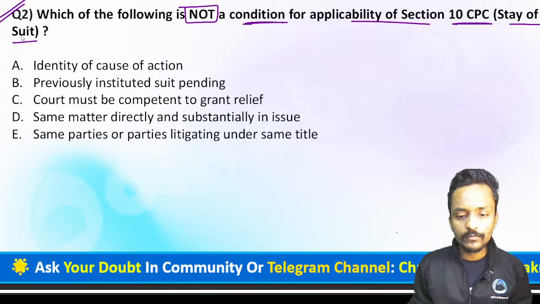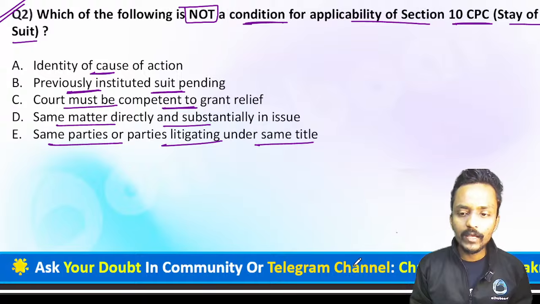So what do you think right now? Please give your answer in the chat box. Which option is not a condition for the applicability of section 10 of the Civil Procedure Code? Can I say option A is the correct answer? Yes. What exactly is stay of suit? It concerns a suit which was previously instituted but is not yet resolved, so any fresh suit is stayed. When the court is competent to grant relief, that is also a situation where we can impose the stay of suit.